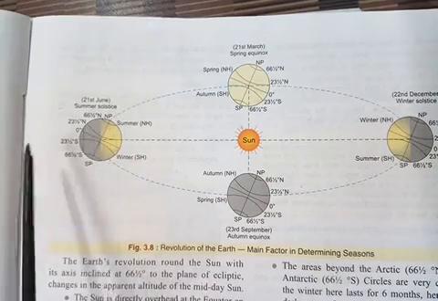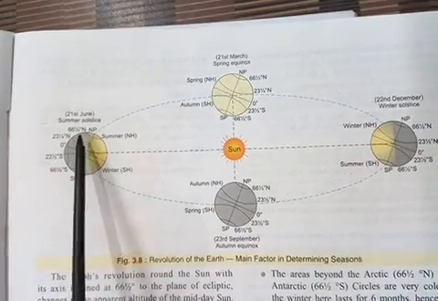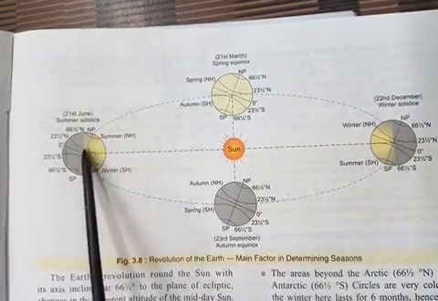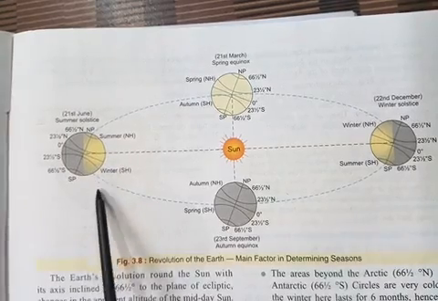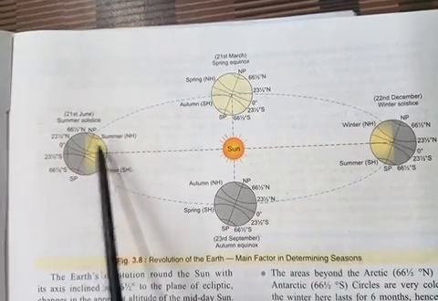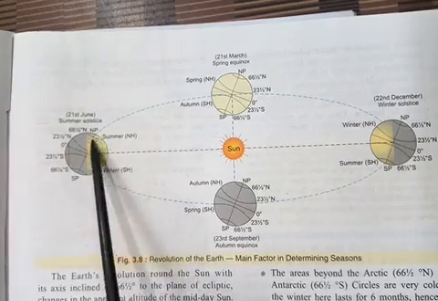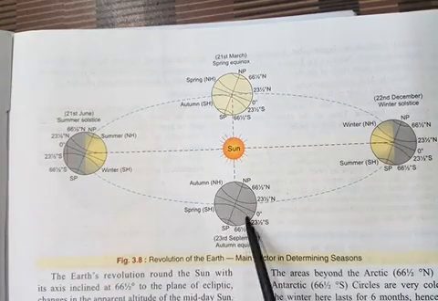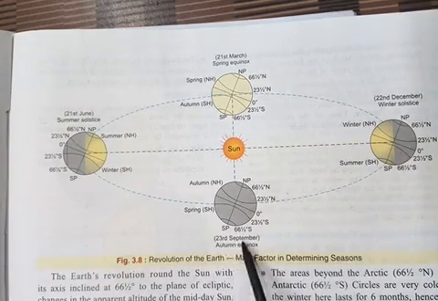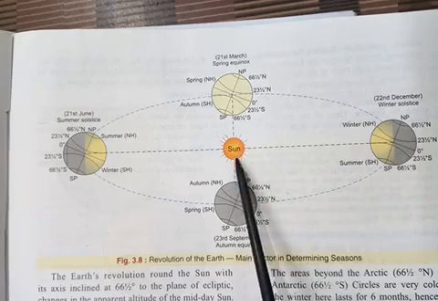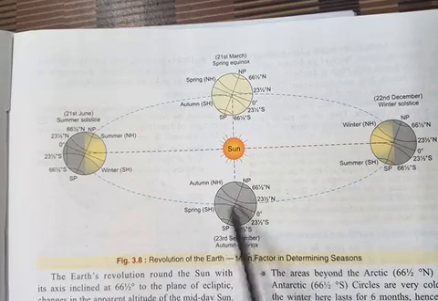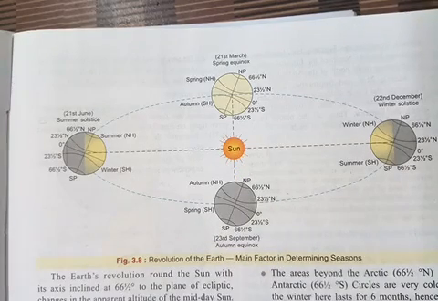Maybe you have studied this in previous classes, so it will be a recall, a revision. Well, as the earth moves further, we come to 23rd September, when the sun rays again start falling where? On the equator, on the sides.